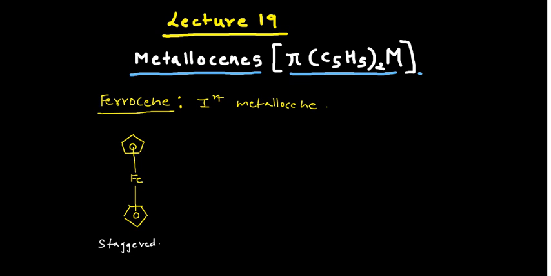Why staggered conformation? You can focus on the two rings. This ring is formed in that manner, and in the other ring you can see this apex is pointing downward, and this apex is pointing upward. So this forms the staggered conformation. That means complete overlapping of the bonds would not occur. How can I explain this? Say for example, you have this ring, the upper one, and if you try to put this particular ring over it, you will end up with this kind of situation.